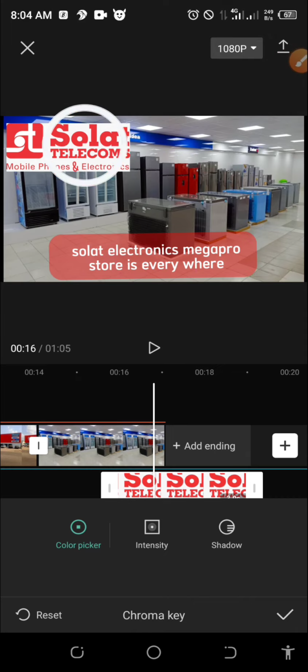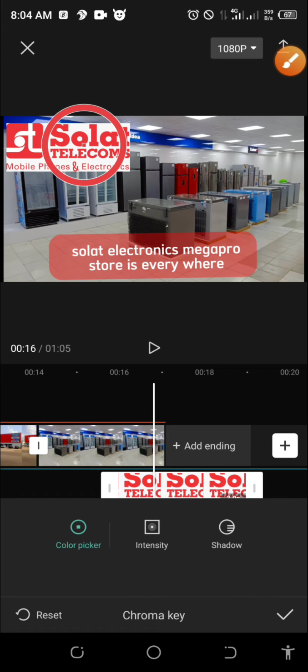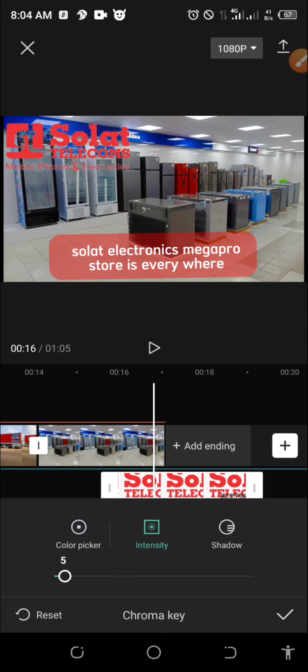You see now I'm selecting the red. I'm holding here this thing. I'm dragging it on the image here to select one color I want to remove. The color I want to remove is what? Is it white or red? I think is the red, is the white. So let me remove white. Let me see if it will give me what I want. So you see, if I remove white, it will give me this solar in red, okay?